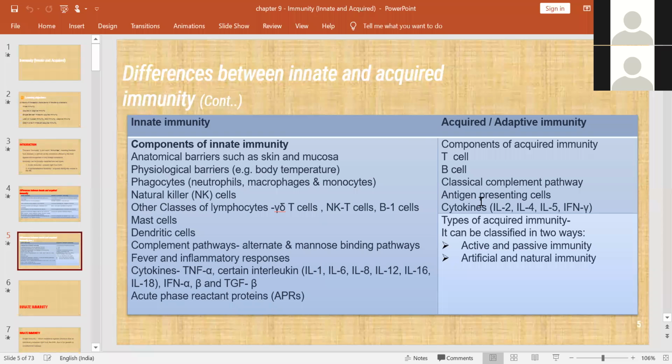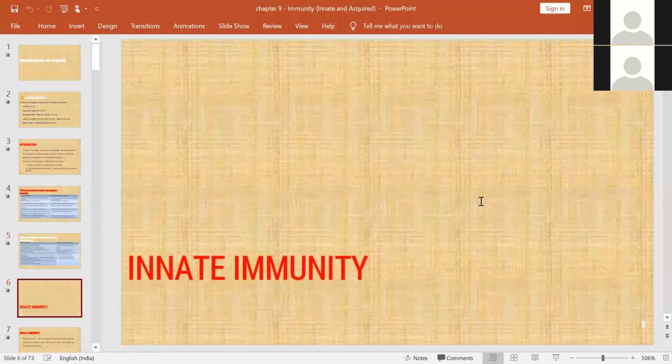Coming to acquired immunity, the components are very simple. Two types of cells will be there, that is T cells and B cells. Both of them act through the classical complement pathway. Here you can see the antigen presenting cells, and cytokines will be IL-2, IL-4, IL-5, that is interleukin 2, 4, 5, and interferon gamma. Here there are two types of classification based on that: active and passive immunity, and artificial and natural immunity. I'll tell you later what those are.